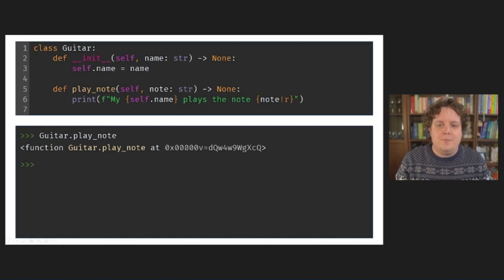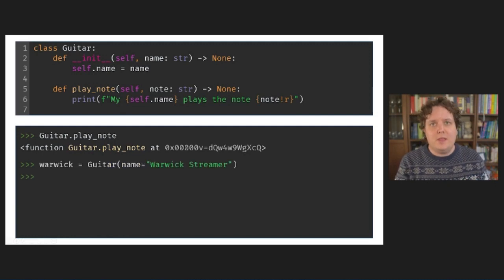Now let's see what happens when we access the playNote method as an attribute of an instance. First, I'm going to recreate my Warwick instance, and then I'm going to access the playNote method as an attribute of the instance. If you think about that, it's a bit weird. I just made a big point of saying how we've assigned a class attribute to this function, and now I'm trying to access it as an attribute on a Guitar instance. So what's going on here?